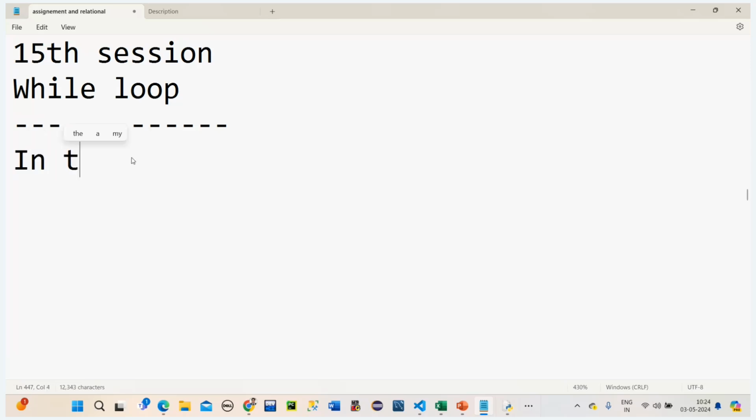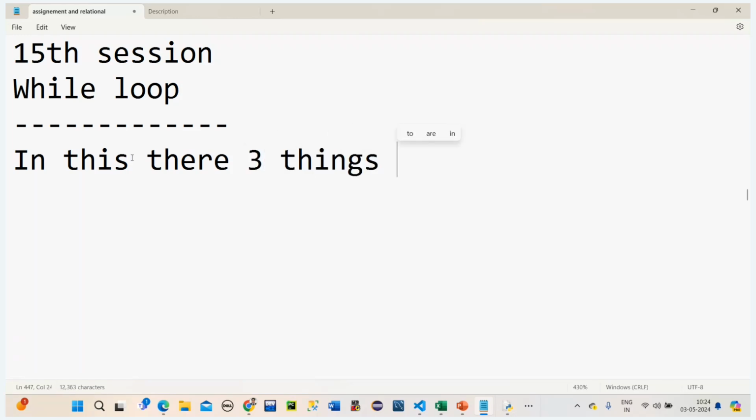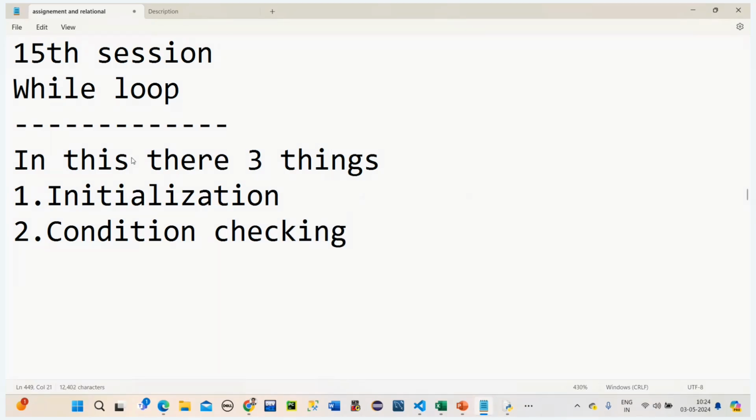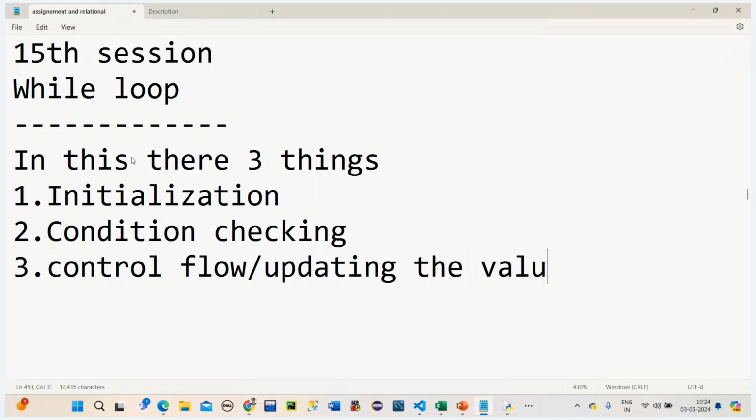In this there are three things. First one is initialization. What is the meaning of initialization? Starting something. Second one is condition checking, and the third one is updating the value, or we can say control flow. These three things are very important in any loop.